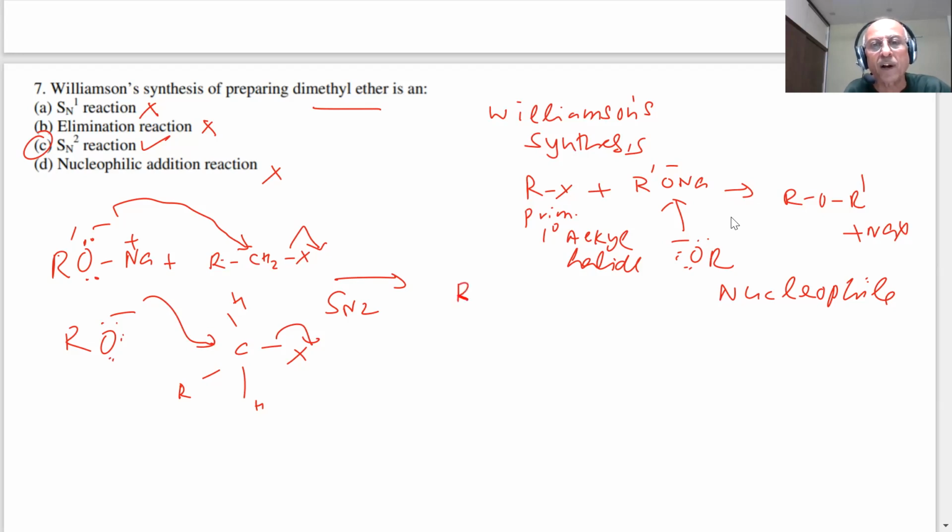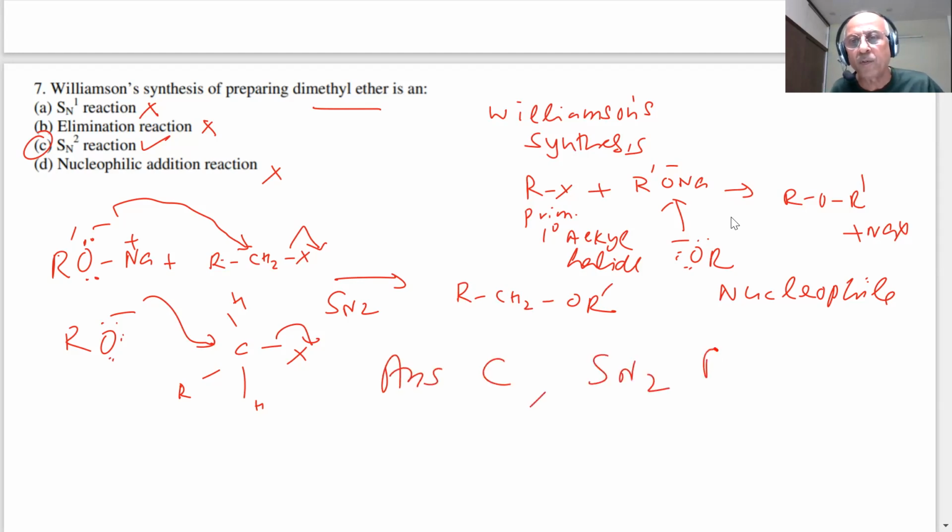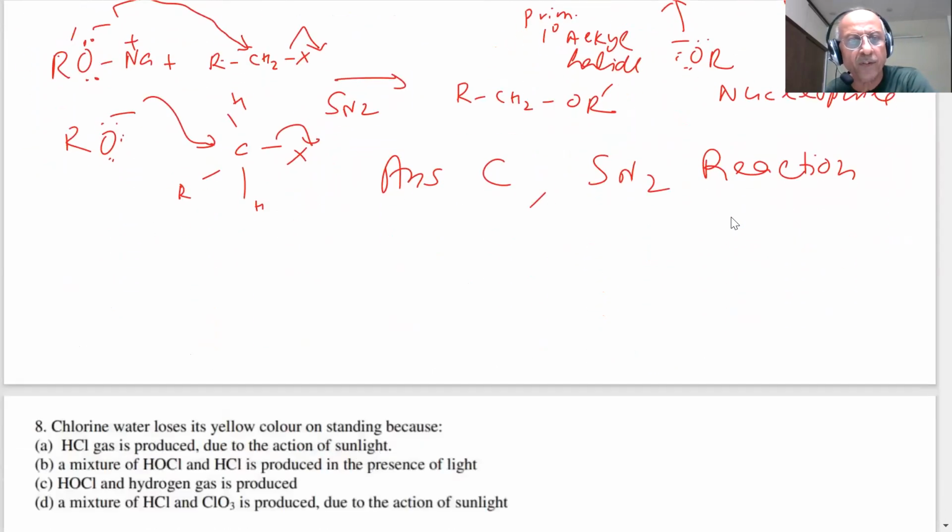What you get here is RCH2OR dash. Our answer is C, SN2 reaction. Next question, students.